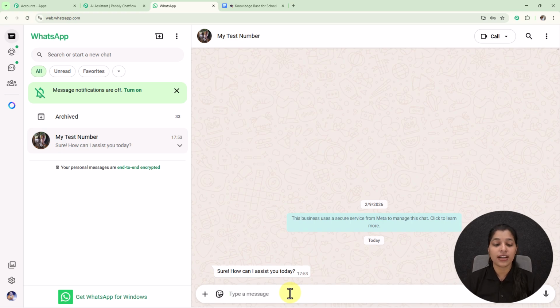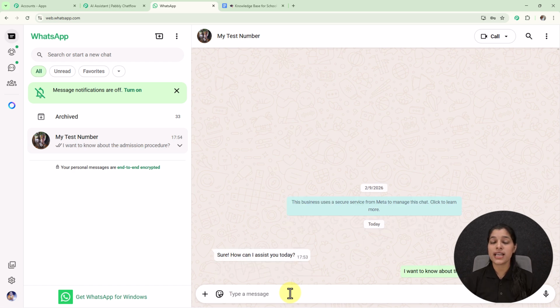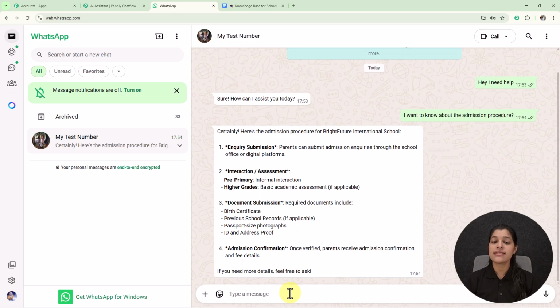And now let's enter another question for our AI assistant so that we can check its proper working. So here I'm going to enter this message, I want to know about the admission procedure. Now let's wait for the response of our AI assistant, and here my AI assistant is responding to me, which consists of the admission procedure of the Bright Future International School.